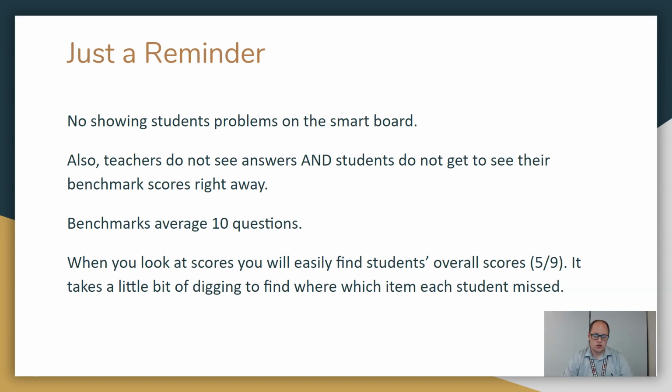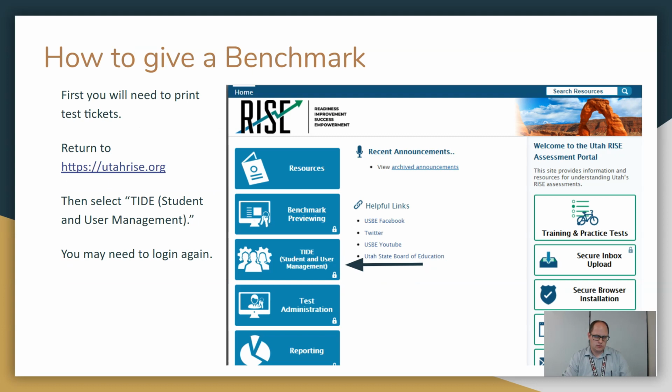When you look at scores, you'll easily find the students' overall scores, like 5 out of 9, but it takes a little bit of digging to find each item that the student missed. So like student A missed question 3 and 4. The data does look pretty nice to use, but looking at the data will be visited later. Okay, how to give a benchmark.